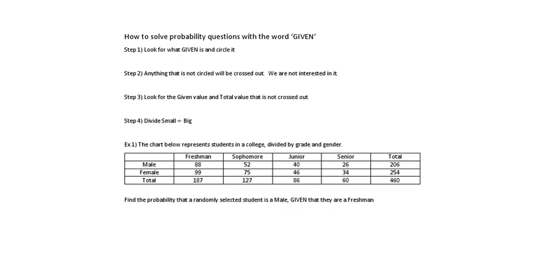So, in our example, find the probability that a selected student is male, given that they are freshmen. So the first thing I like to do is circle freshman. Okay. Notice I circled all the numbers underneath freshman. Those are the only numbers I'm interested in. Step 2 says anything that I did not circle, cross it off. I'm not interested in it. I don't want to be tempted to use it. So sophomore, gone. Junior, gone. Senior, gone. This total, gone.